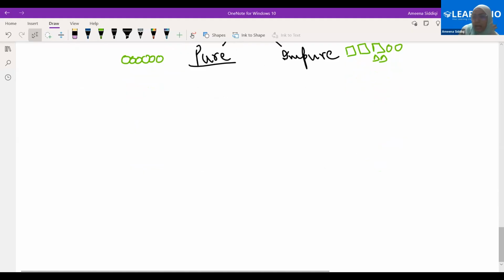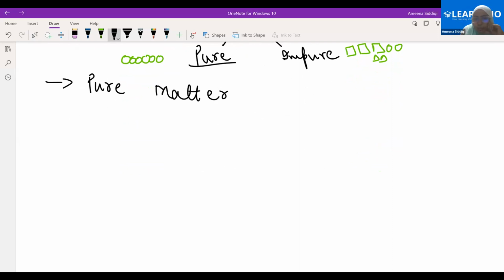Moving on to the next point. Again, the matter can be divided into further types. Let's talk about pure matter. Pure matter is referred to as a substance. If we are referring to a substance in chemistry, that means it is made up of same kind of particles. Yes, pure substances. So substance is always a pure matter. That means we are referring to a matter which has all the particles same in its composition. Clear.